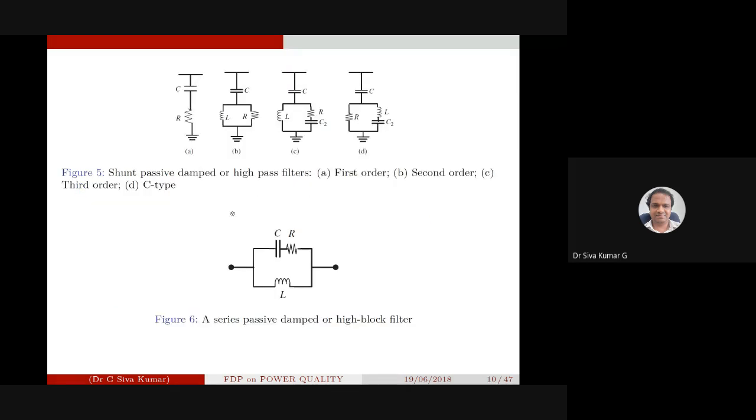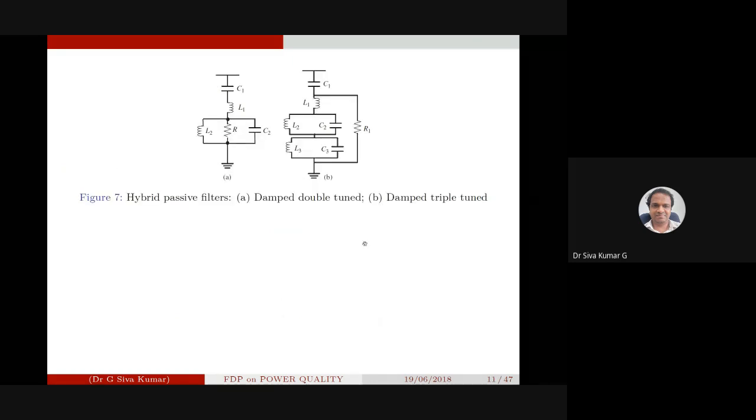We're not going to use the passive damped or high pass filters. Okay, this is about the series or high block filter. Damped double tuned hybrid pass filter, right? The hybrid pass filter is a combination of series as well as passive. These are the series elements and these are the parallel elements. There are also damped treble tuned filters.